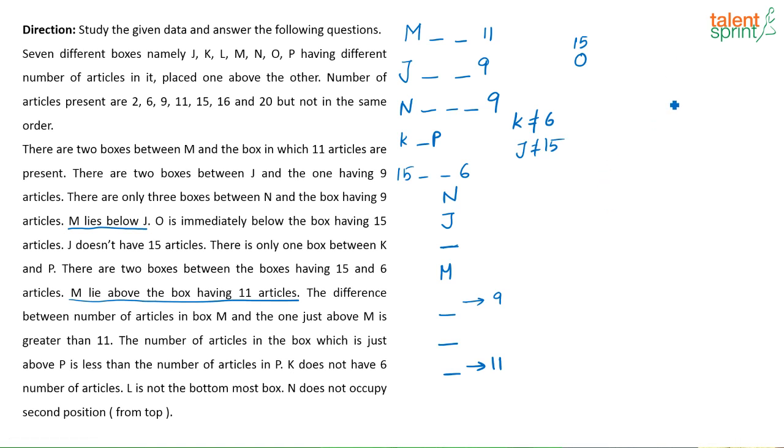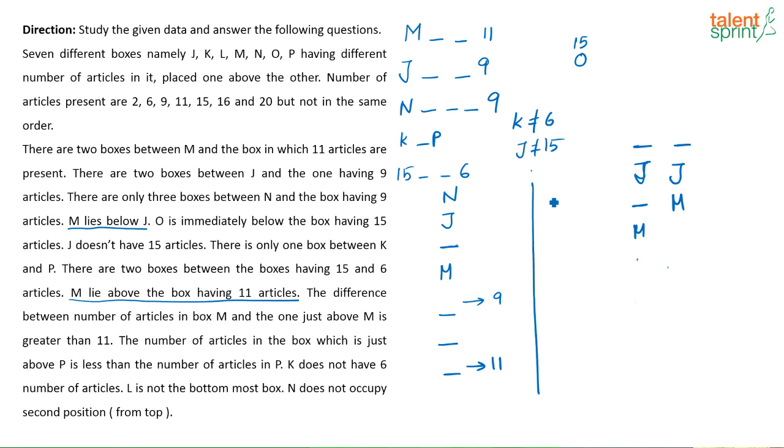See, what did I try? The first case that I tried was I placed J as the topmost, followed by M and so on. It did not work. So J cannot basically be in the topmost. Okay, the next case that I am trying is J is in the second position. If J is in the second position, there can be one space between J and M, and then it can happen. That is what I tried. Now another case is where J is in the second position and M is immediately next to J. That is also a possibility, correct? So I am going to try that possibility also.